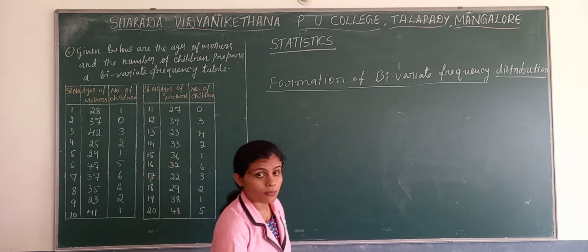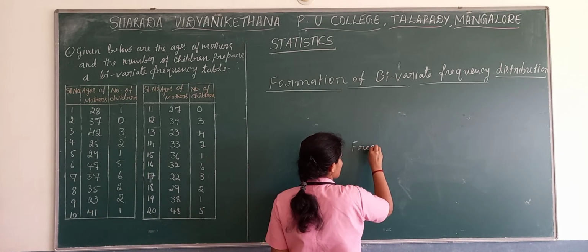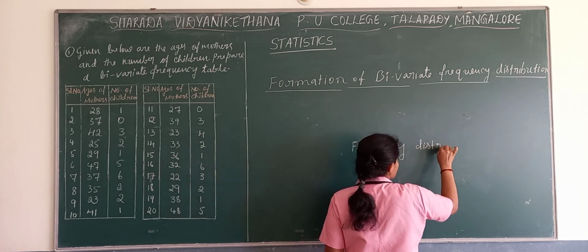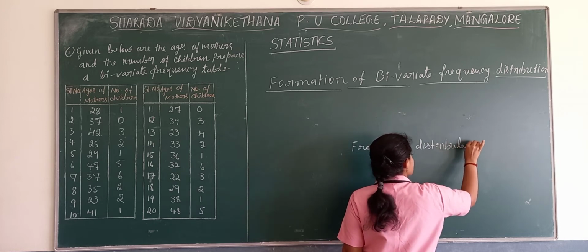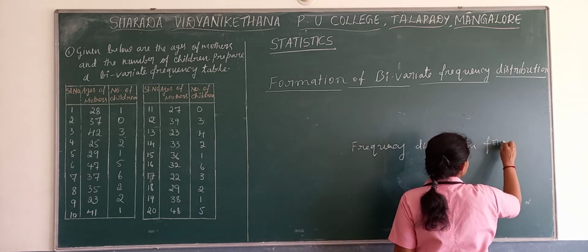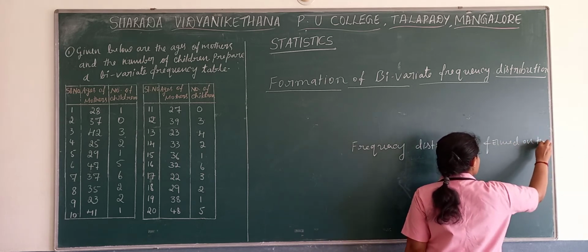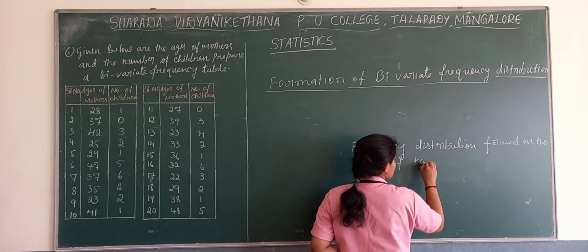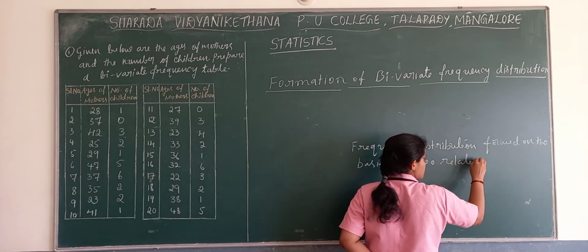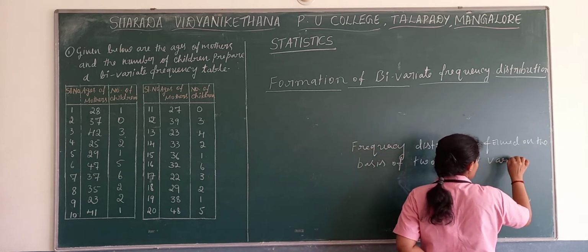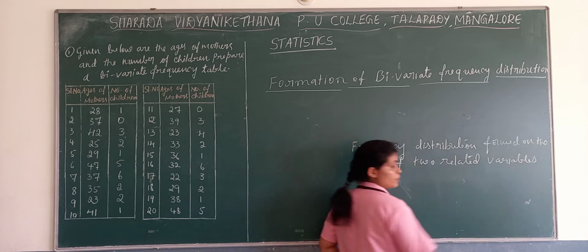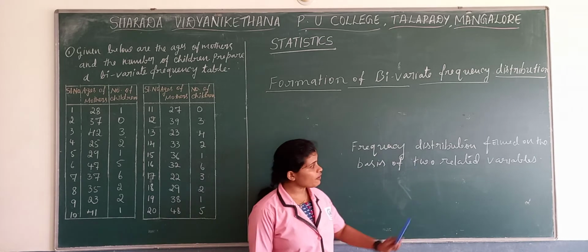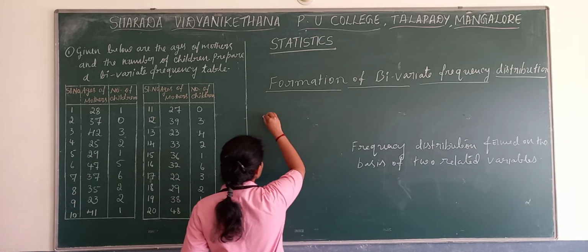What is a bivariate frequency distribution? A frequency distribution formed on the basis of two related variables. This we call a bivariate frequency distribution. Now in bivariate, only one more topic comes there, marginal frequency distribution.